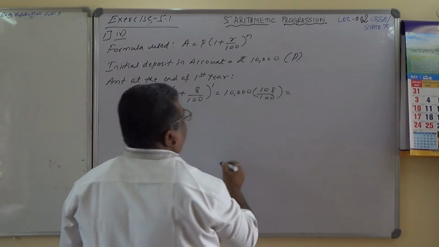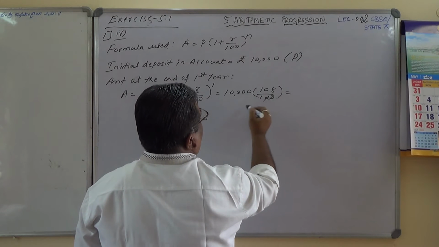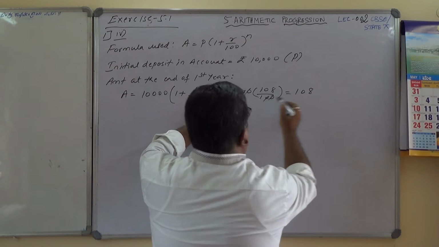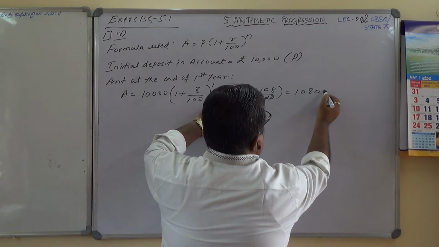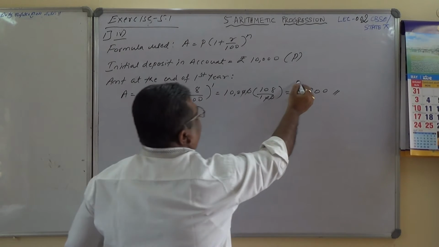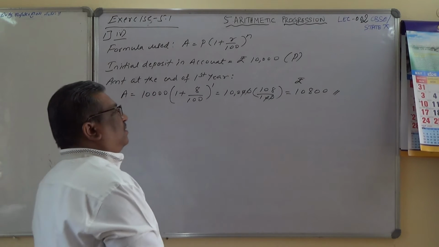Okay, which equals, these two zeros cancel, and this will be 108, after that 2 zeros. So this is the amount present here. You can write rupees also, but anyway, 10,800.